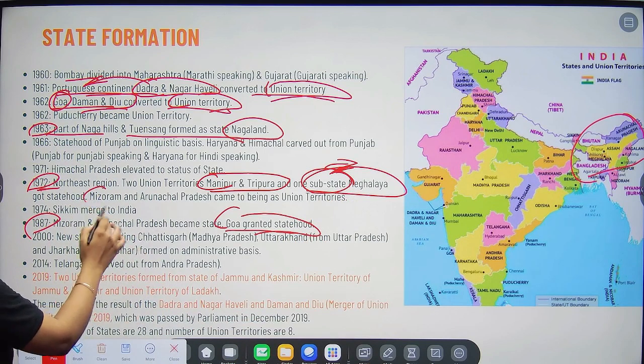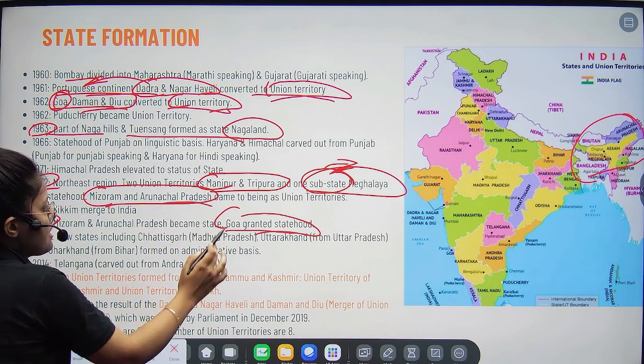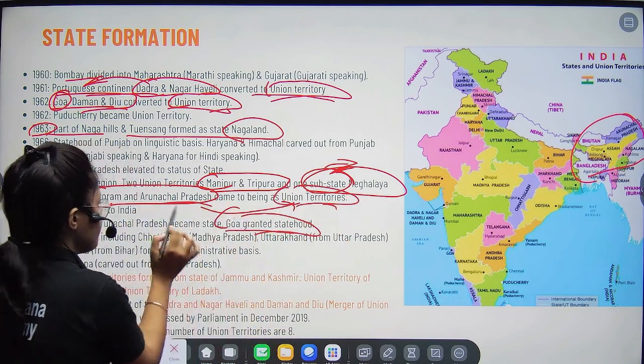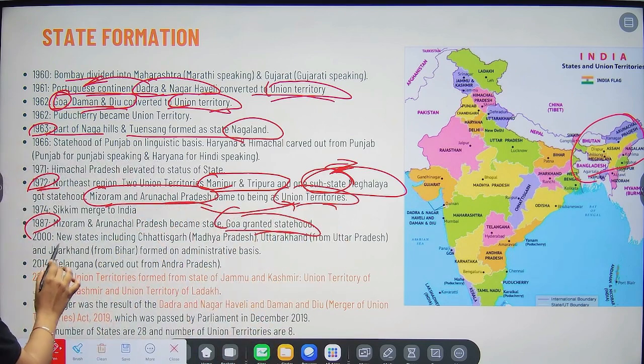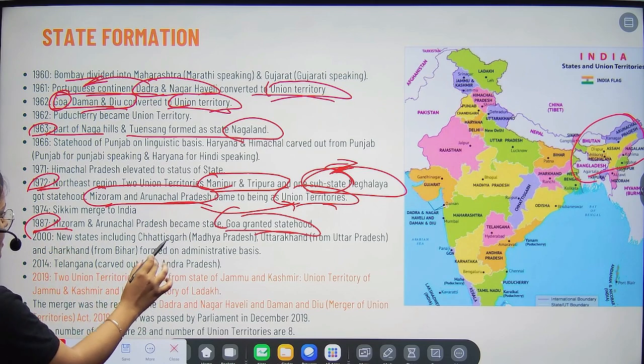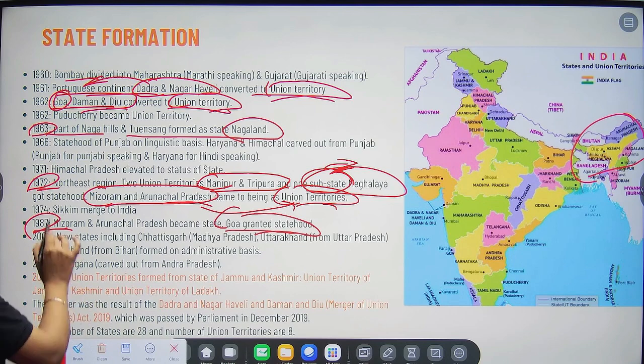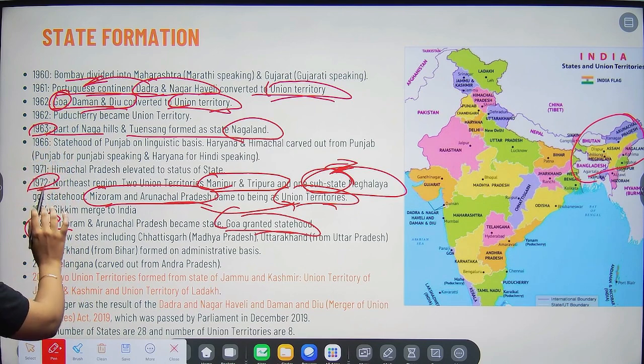And then Mizoram and Arunachal Pradesh were given the status of union territory. And these union territories, in 1987, were given statehood status, right? So in this way, you can understand the northeastern region in 3 ways: 63, 72, 87.